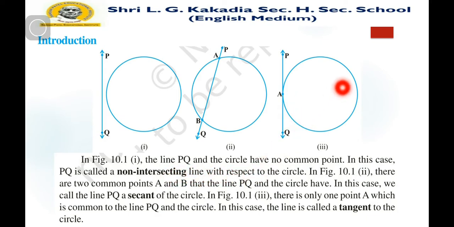And in figure 3, there is only one point A which is common to the line PQ and the circle. In this case, the line is called a tangent to the circle. So we say PQ is a tangent to the circle. We have also discussed this in chapter number 11. Now let us see some properties related to the circle and its tangent.